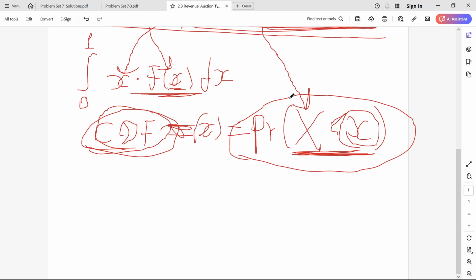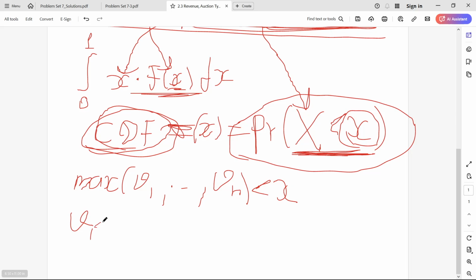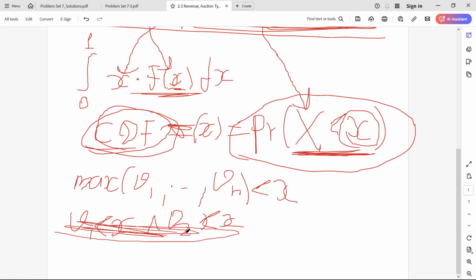This means that, so we can express it either by the maximum value of v1 to vn is less than x, or we could have just written that v1 is less than x and v2 is less than x and v3 is less than x and so on, doesn't matter. But this is only one scenario.